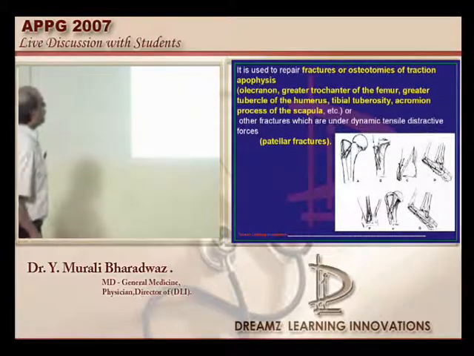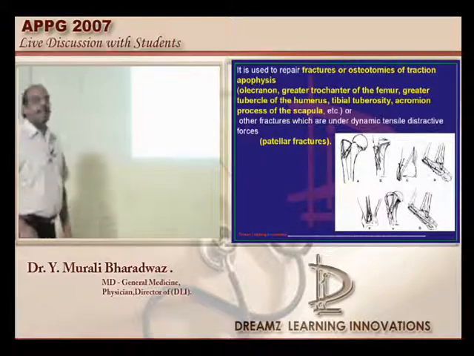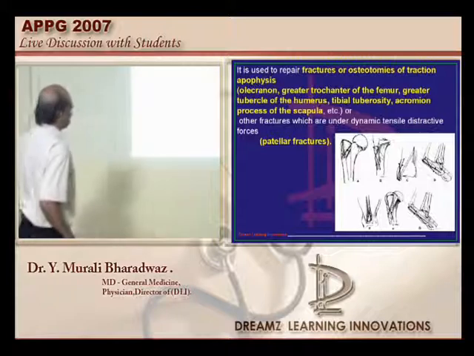So what are all the locations where we use it? Olecranon, greater trochanter of the femur, greater tubercle of the humerus, tibial tuberosity, acromion process of the scapula, and patellar fracture. In all these locations we use tension band wiring, which is what needs to be remembered.